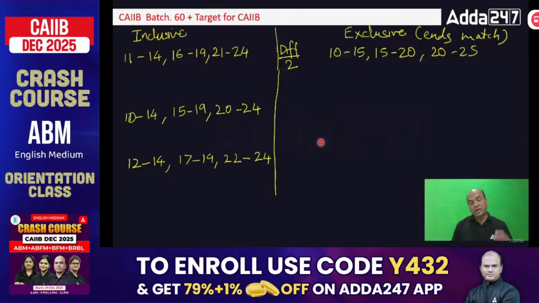Now, convert the third answer. Third, 12 to 14, 17 to 19, 22 to 24. See this. Now convert the third one. I want the answer of third one now. Let me see.